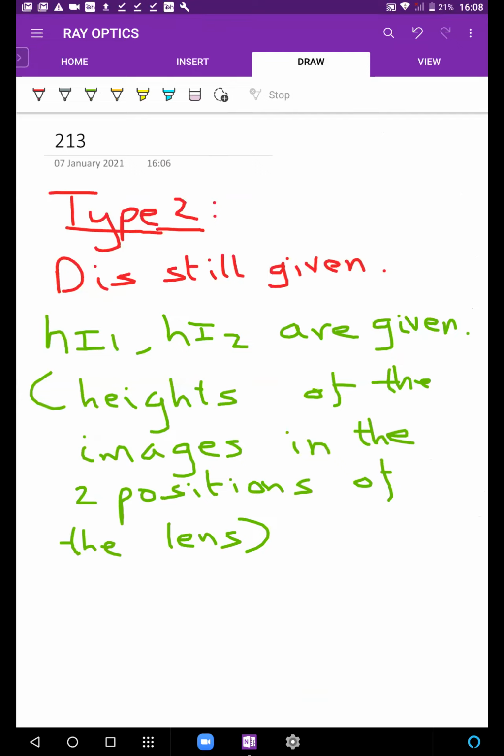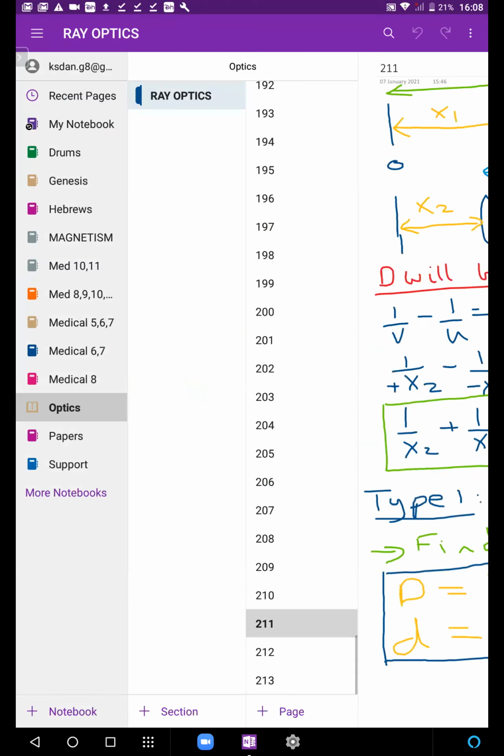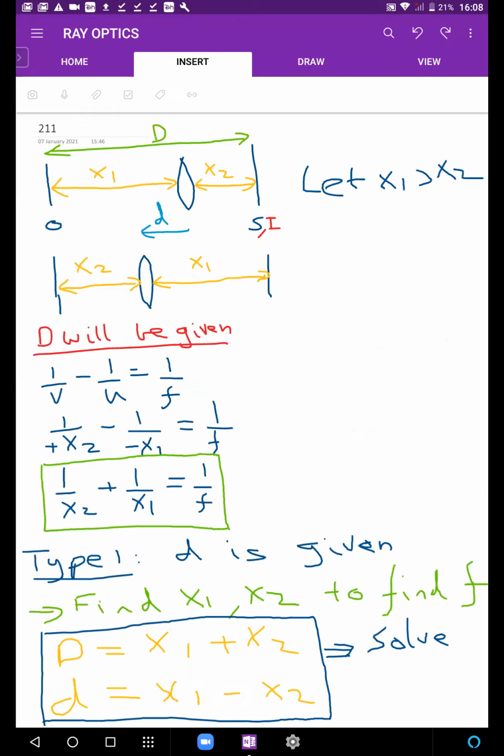All right, so based on this, how could we find it? Can I show slide 211? Okay, look at this also. Look at 211. Done?